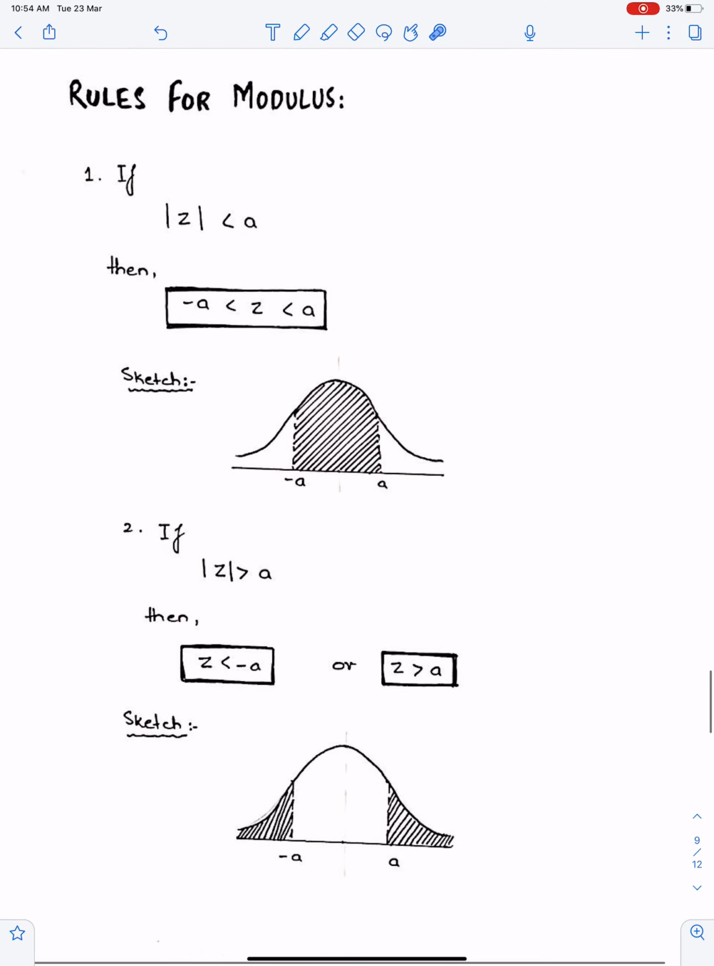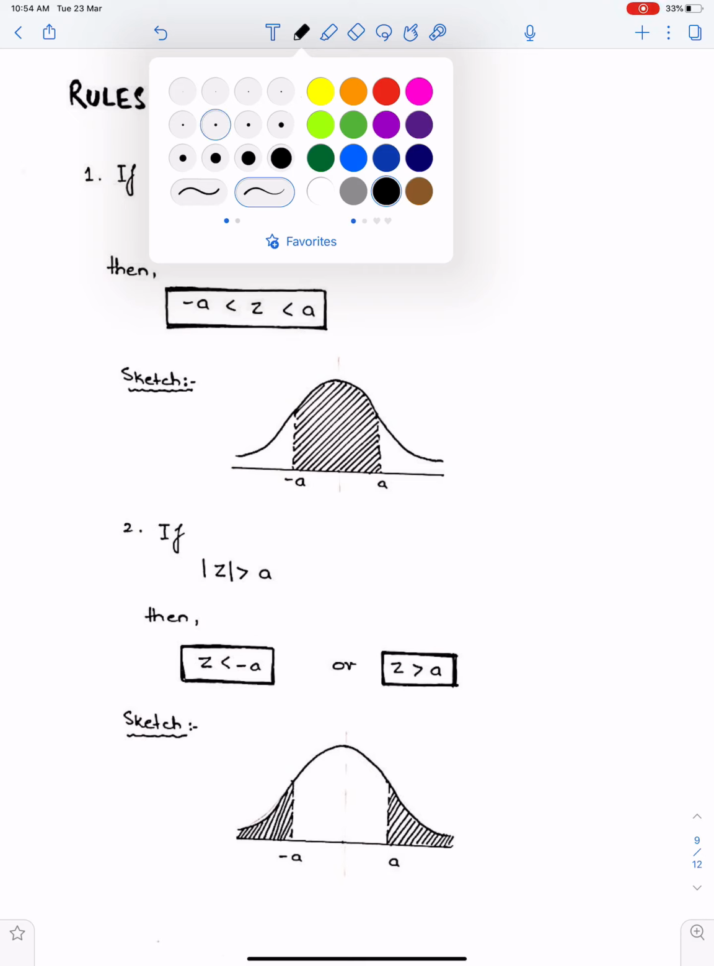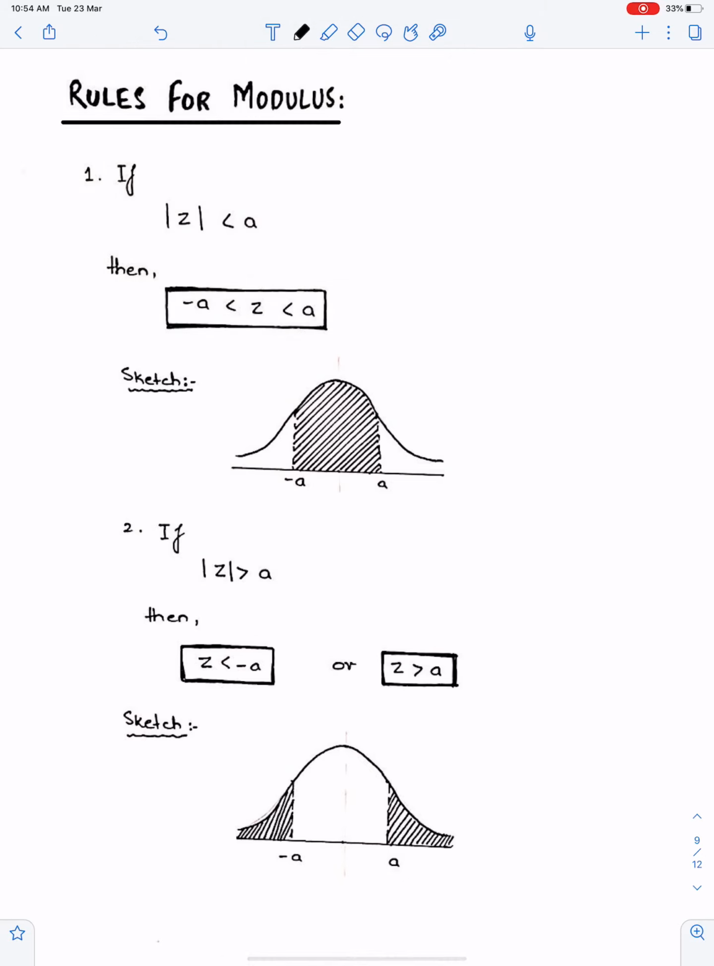Rules for modulus. Well, you have done these rules in normal distribution. When modulus Z is less than a, you expand the modulus of the lesser sign in this way. So this is the solution of this modulus. You have done this in normal distribution. If you want to review this, you can watch my lecture 1 on normal distribution. So minus a less than Z less than a, and this is the required region.